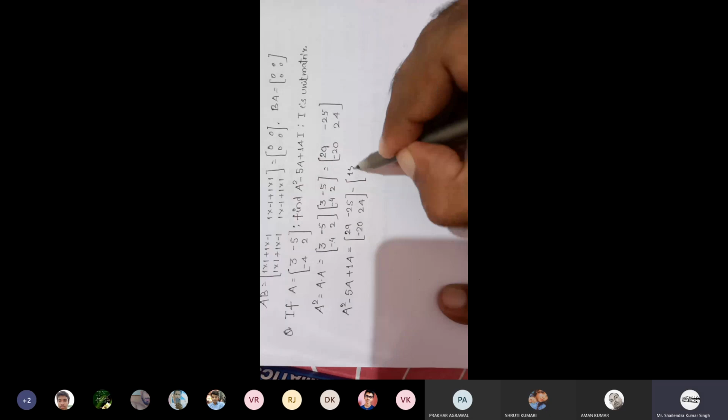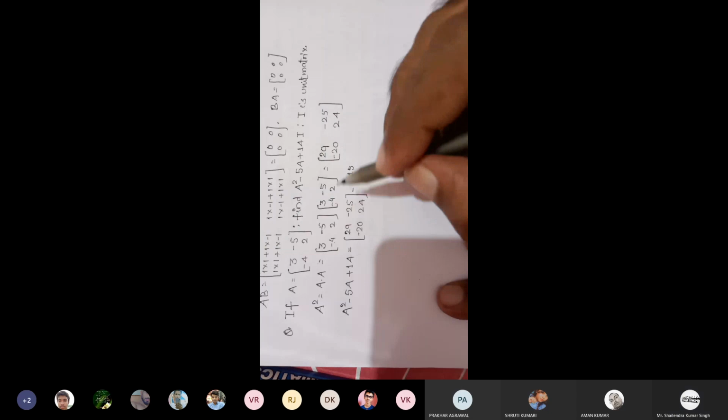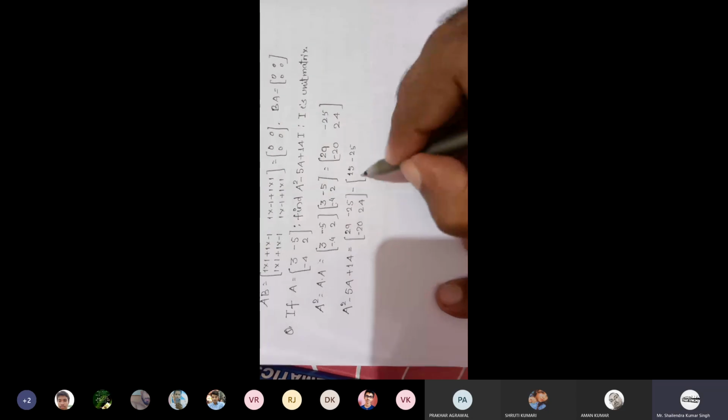So 5 into 3, 15. 5 into minus 5, that is minus 25. 5 into minus 4, minus 20. And 5 into 2, 10.